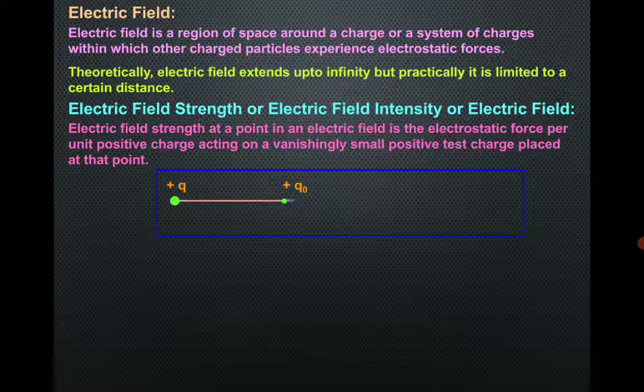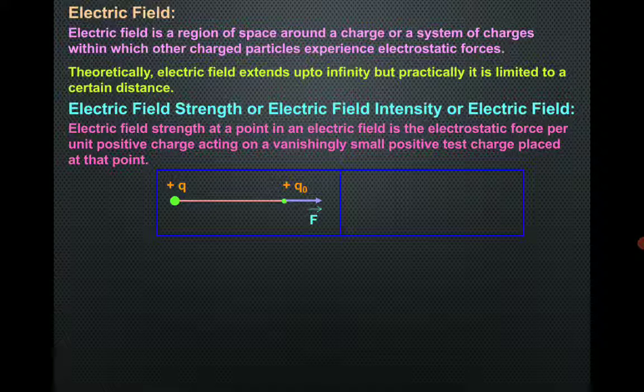It is placed at a distance r, suppose. Then it will experience a force of repulsion, being a positive charge. Test charge is always assumed to be a positive charge. It is a constant assumption about the test charge that it is positive in nature.